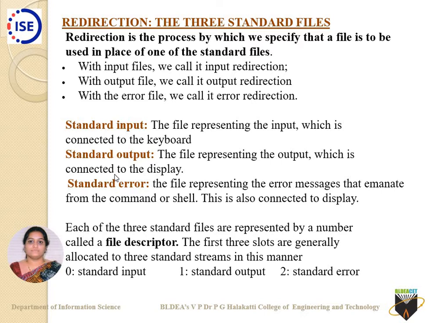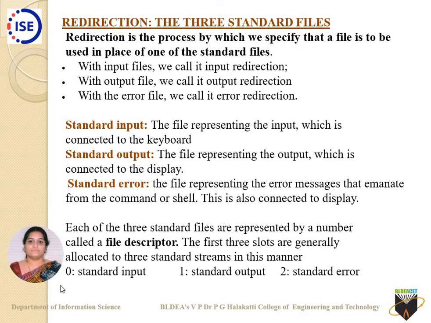For this redirection, as I said in my last classes also, every file is identified by the respective inode number. With respect to these inode numbers, a file is also identified by a descriptor value. These file descriptor values are unique to every type of file. For standard input, the file descriptor value is 0. For standard output, it is 1. And the file descriptor value for standard error is 2.